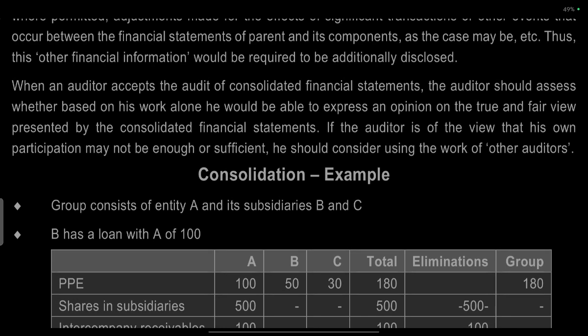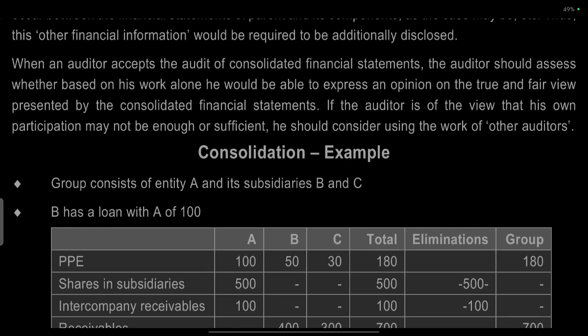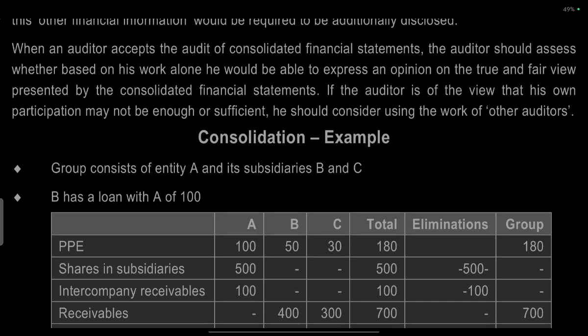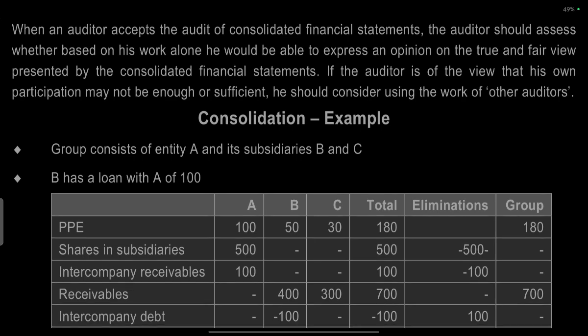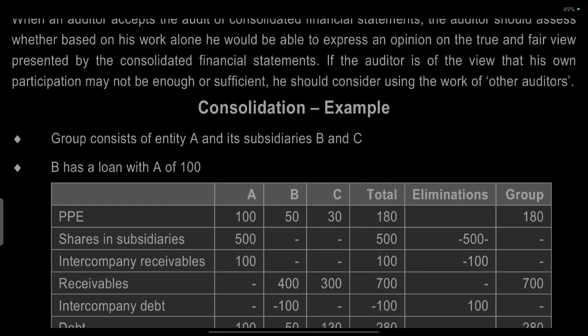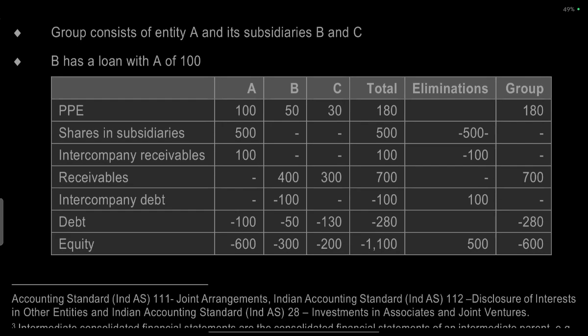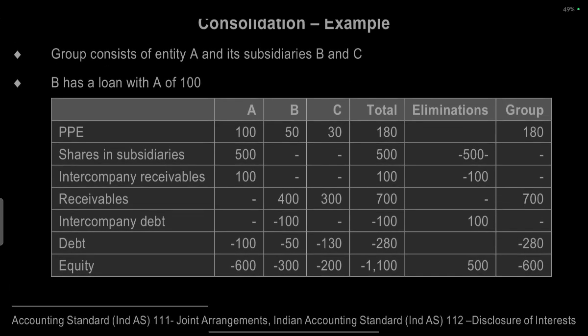When an auditor accepts an audit of consolidated financial statements, the auditor should assess whether, based on the work done, he will be able to express an opinion on the true and fair presentation of the consolidated financial statements. If the auditor is of the view that his own preparation may not be sufficient, he would consider using the work of another auditor.